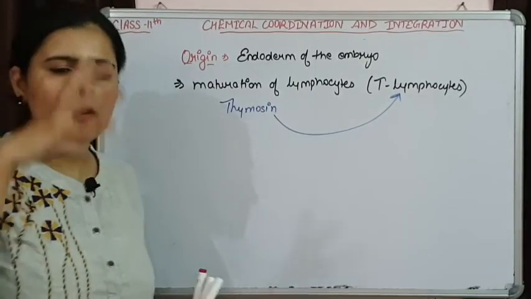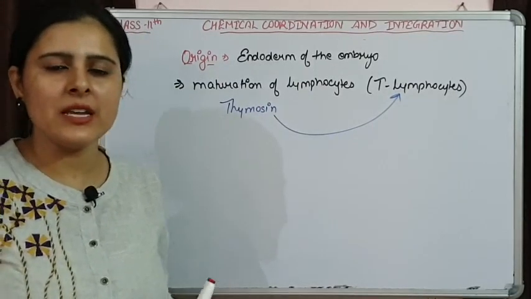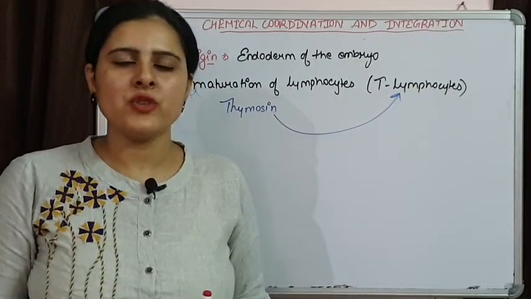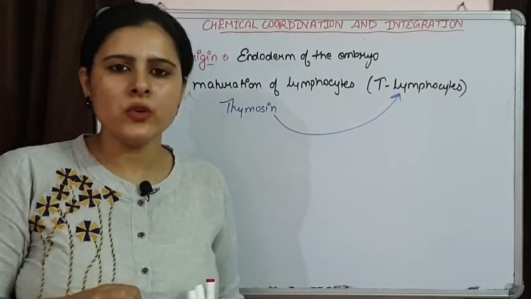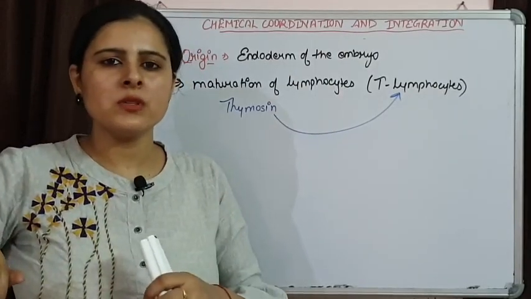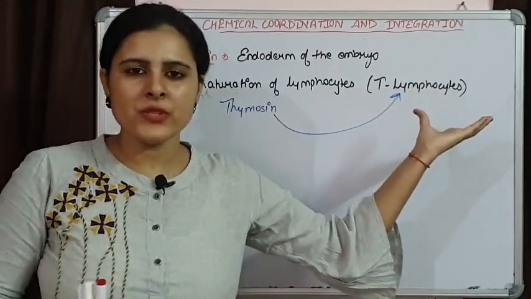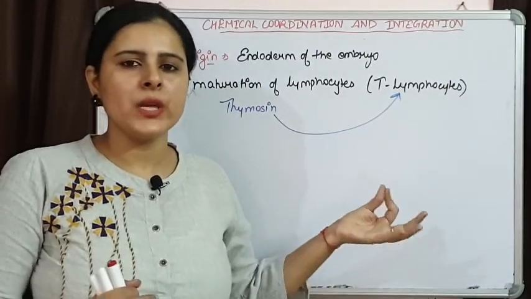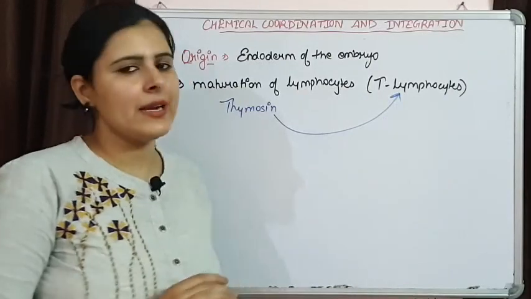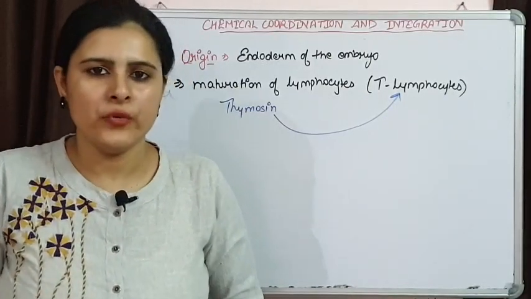So thymus gland is responsible for the secretion of hormone thymosin, and this thymosin is stimulating the maturation of these lymphocytes. And because of this continuous reduction in the size of thymus gland, the number of lymphocytes that are going to mature in thymus gland are also going to reduce. So the old individuals are having weak immune response because of fewer lymphocytes as compared to the adult individuals. So this is how thymus gland is showing gradual atrophy.